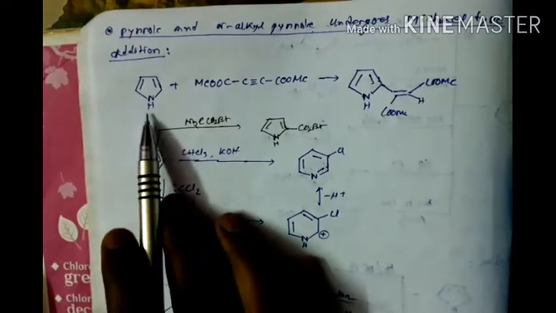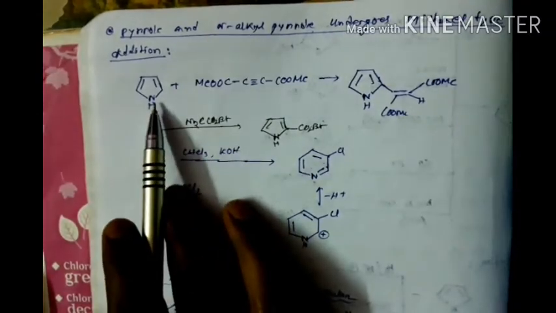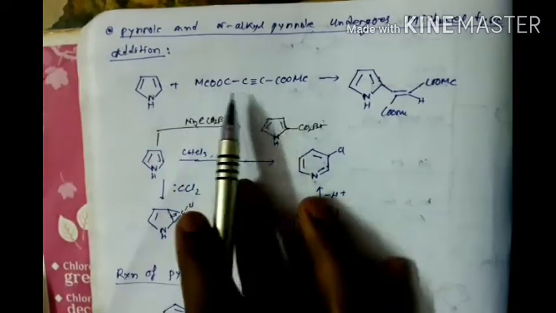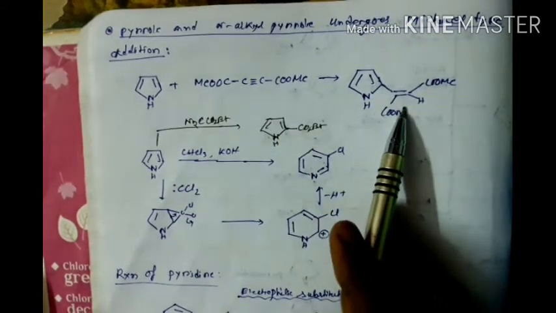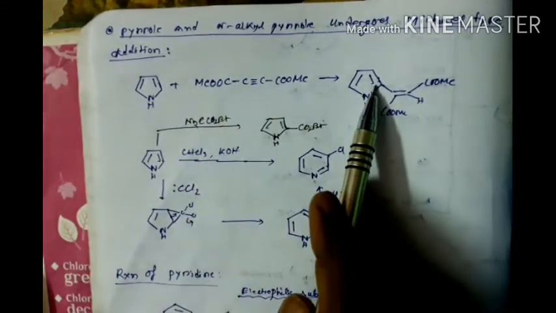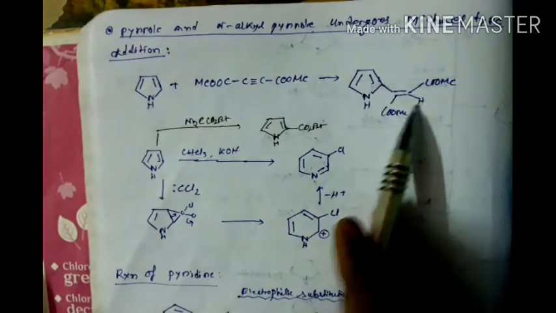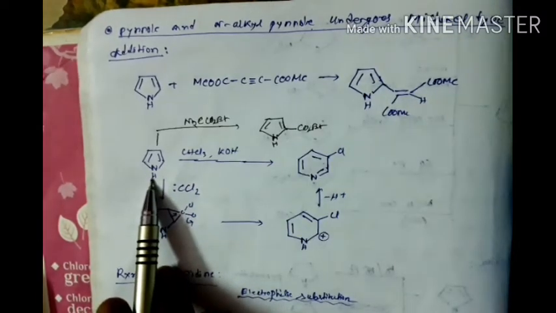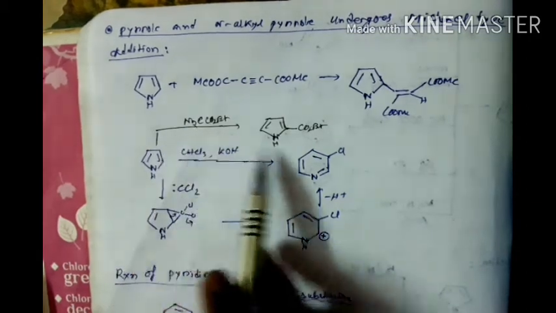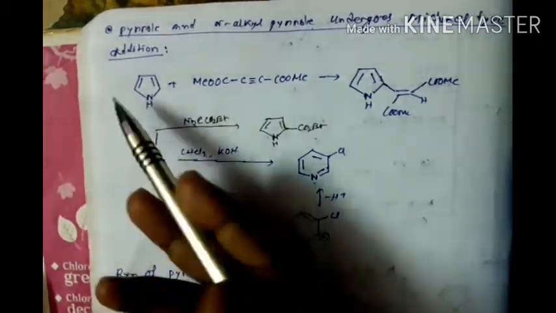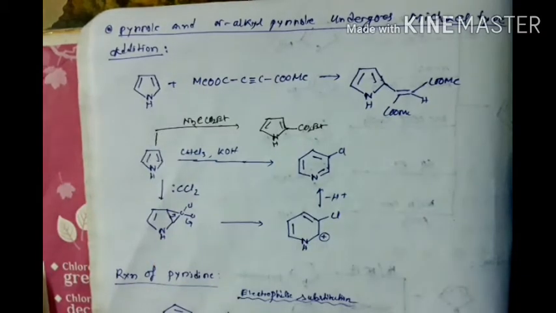And when we react simple pyrrole with any electrophile, we get this type of product, where substitution occurs at the C2 position only. But when this hydrogen of pyrrole is replaced by any electron withdrawing group, then we get the Diels-Alder product.